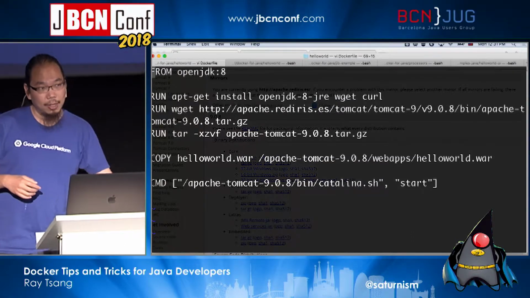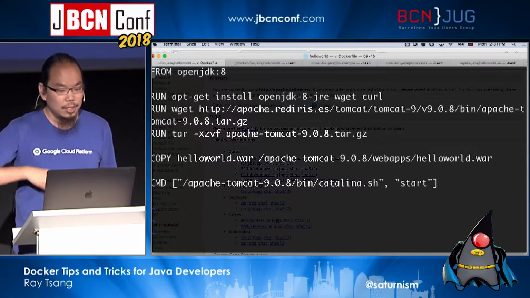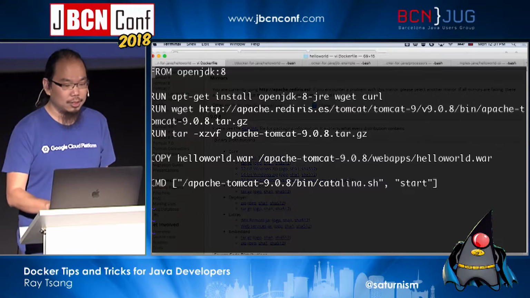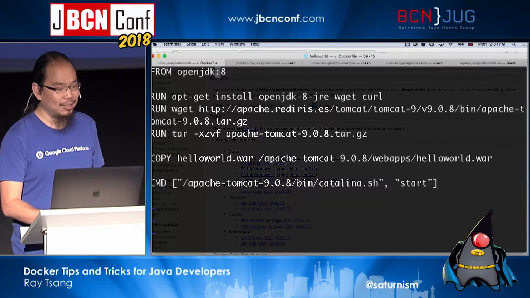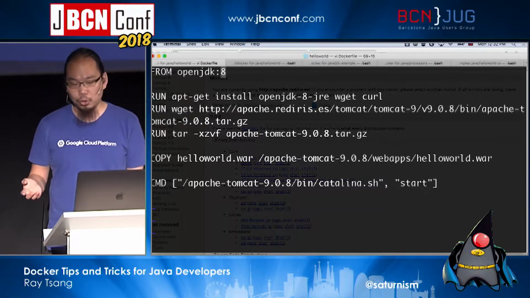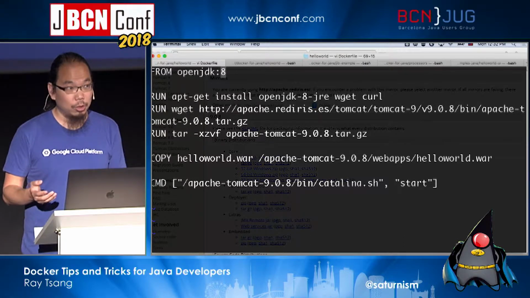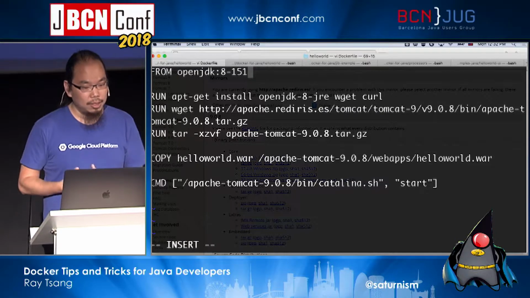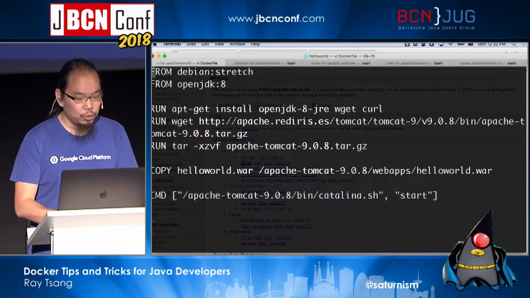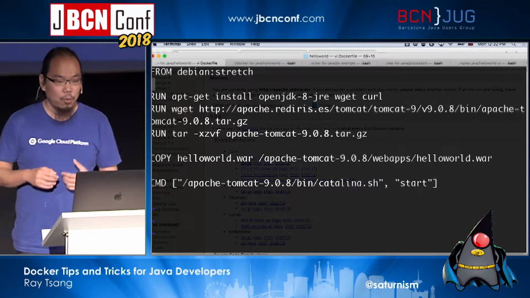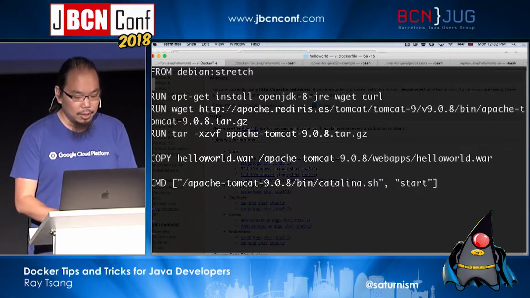This would have the base operating system files and also the OpenJDK 8. But the question is, which 8 are we getting? Is it OpenJDK 8 171, 142, or 151? Well, we don't know unless you specify it in the image, right? And not all of the images give you this type of specificity, so you have to be careful on what you actually pull in.